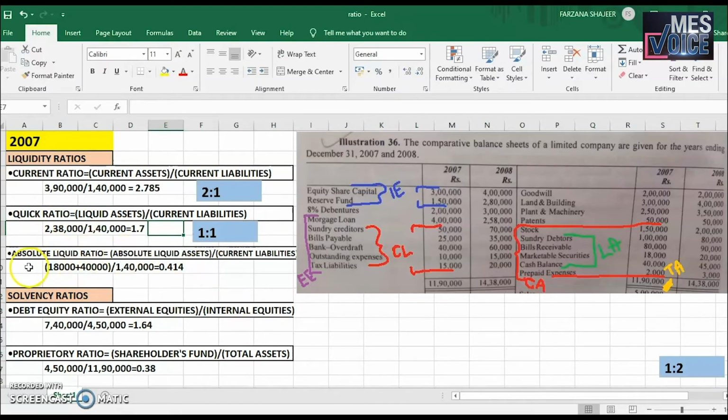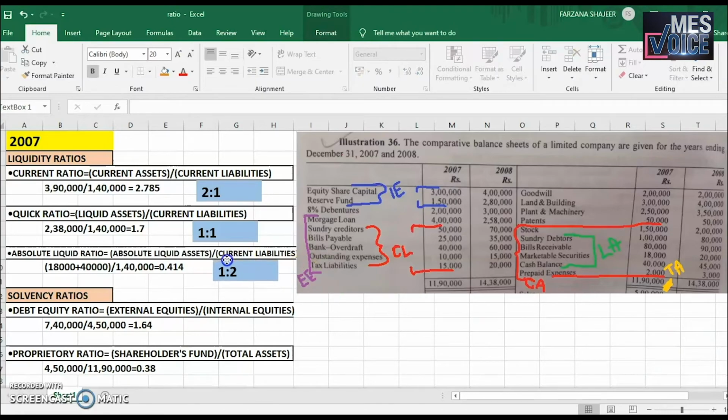Then we have a very rigorous test, the absolute liquid ratio, which is absolute liquid assets divided by current liabilities. By absolute liquid assets we mean cash plus marketable securities. We have marketable securities 18,000 and the cash balance 40,000. So 18,000 plus 40,000 divided by 1,40,000 is equal to 0.414. That is the absolute liquid ratio in the year 2007, and we can also compare it with the standard, that is 1:2.